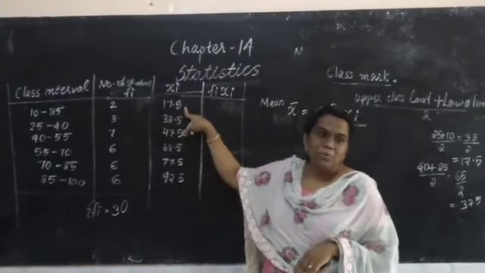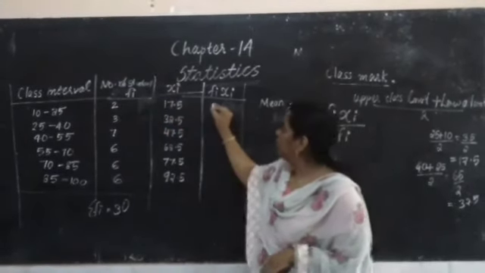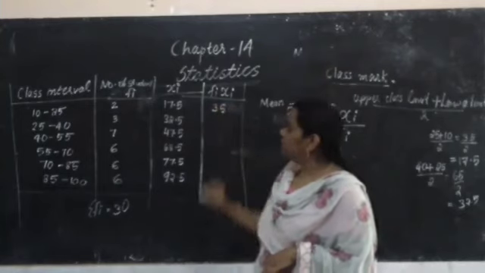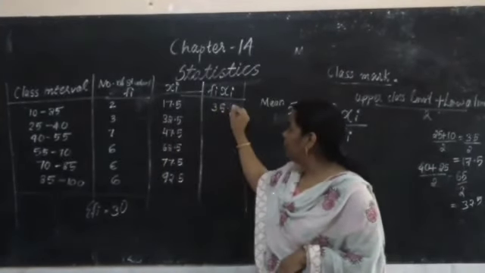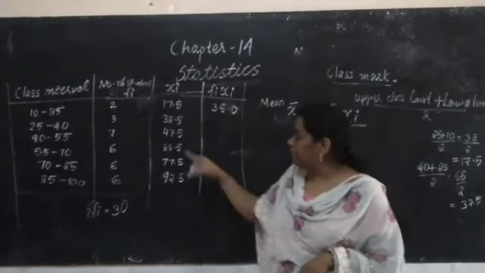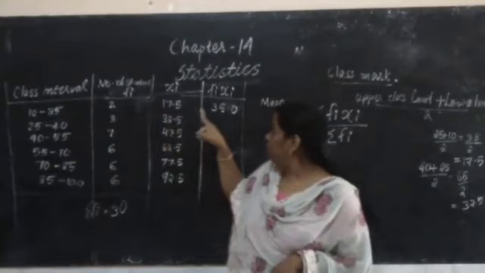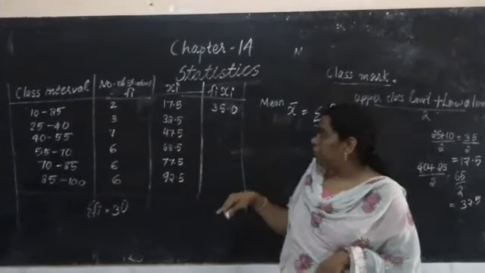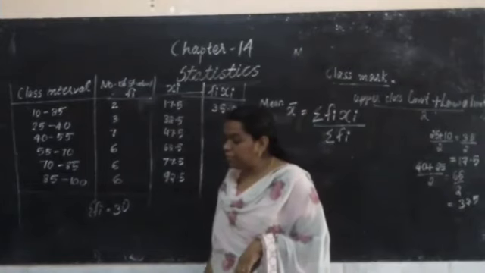Frequency into class mark. 2 into 17.5, 35.0, because sometimes we have decimals. Then 3 into 32.5.